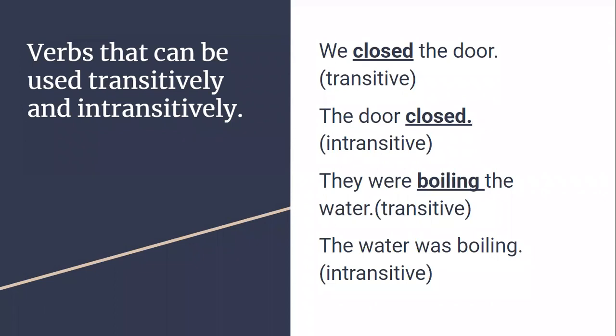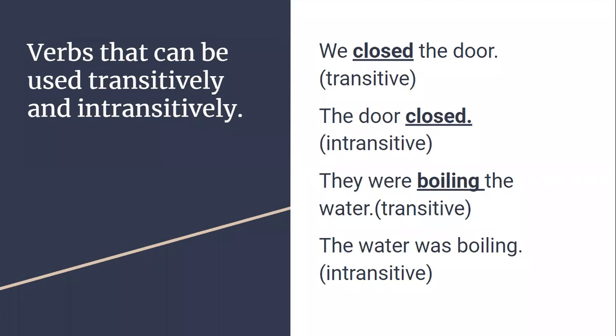So the position of the verb will tell you whether it is a transitive or intransitive verb. Both sentences give the same meaning, but they were boiling the water facilitates active voice and passive voice, while the water was boiling doesn't allow passive voice at all.